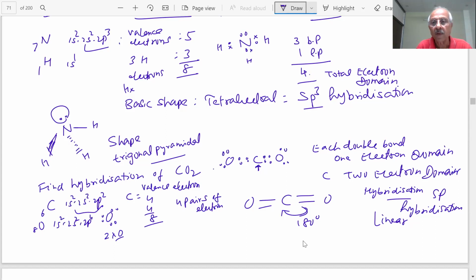Can you ask the questions again, sir? I said CO2, you have to find the hybridization using electron domains. What we find in the central atom carbon, there are 2 electron domains. Therefore, it is sp hybridization. Angle is 180. The shape is linear. Okay?